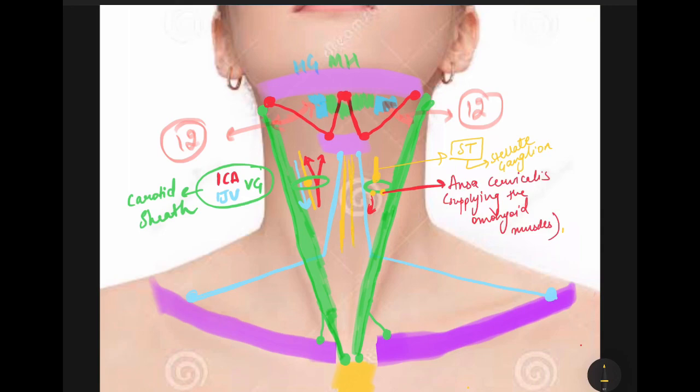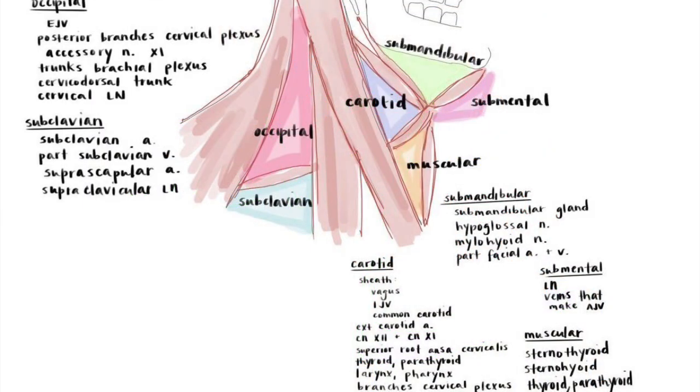Then we have some strap muscles in the muscular triangle, the sternothyroid and sternohyoid muscles, and the thyroid gland with the parathyroid gland in our muscular triangle. So here we have the detailed compilation of the contents of the triangles of the neck, including the anterior as well as the posterior triangles.